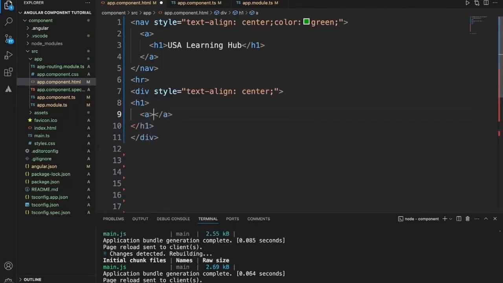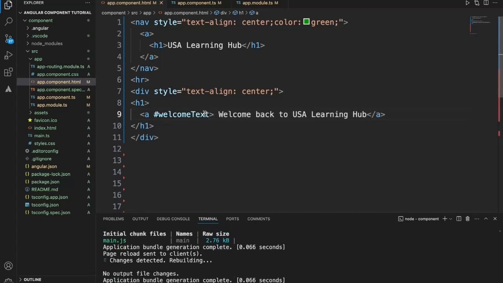So I'm adding an anchor tag, maybe I'll add "welcome back to US Learning Hub", and I'll add an ID for this. So this is the plain HTML anchor tag, and right now it is under app component.